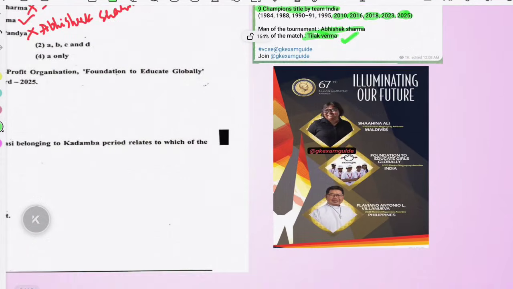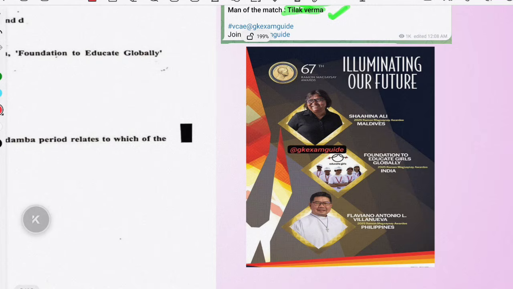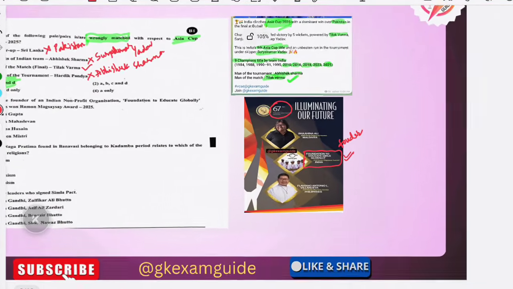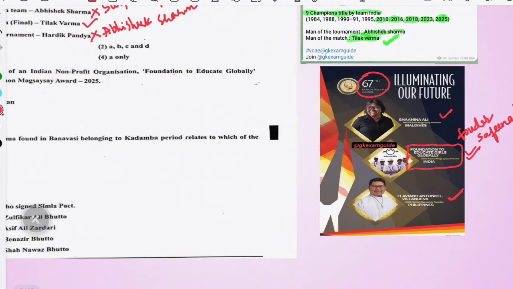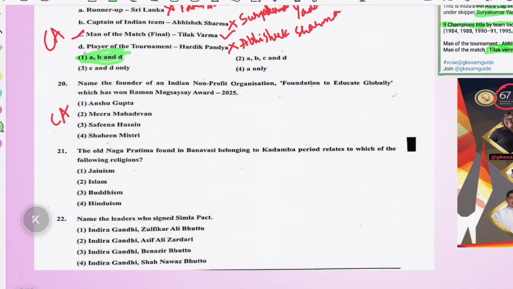Okay, in our Telegram channel we already uploaded who have won the 67th Ramon Magsaysay Award from our India. The Foundation to Educate Girls has won this award, and the founder is Safeena Hussain. You must remember Safeena Hussain. And other winners of the Ramon Magsaysay Award are Shaheena Ali from Maldives and Filomeno L. Villanueva from Philippines. This can be asked in upcoming exams like match the following, statement based, everything. Please keep a look on it. And they have asked the founder. Founder is Safeena Hussain.